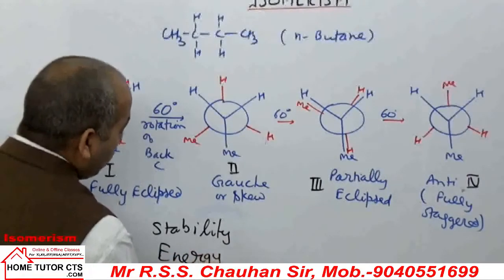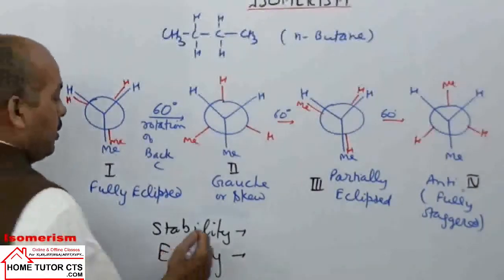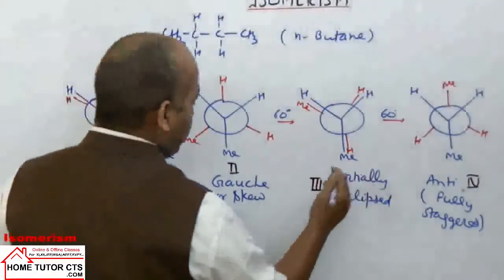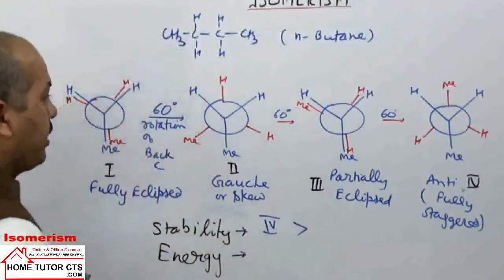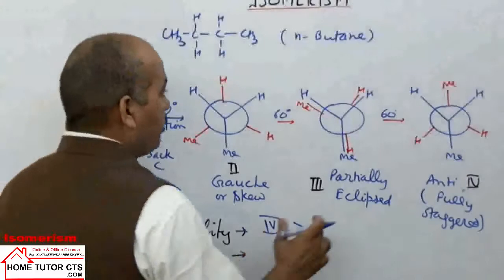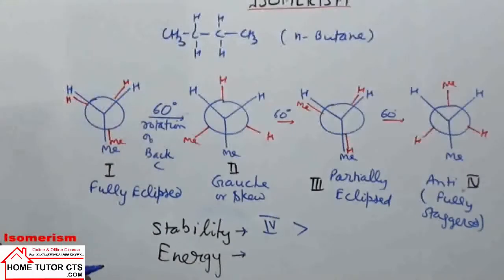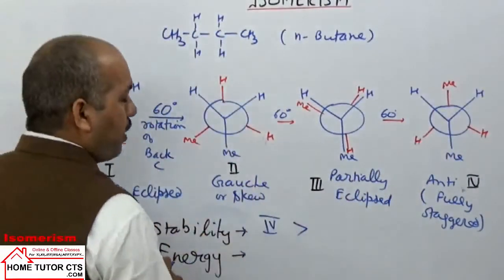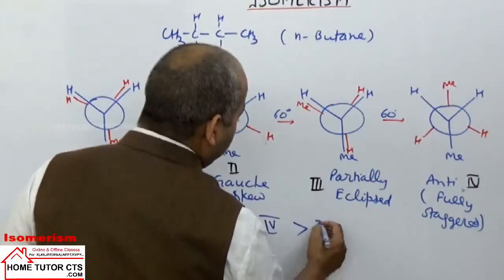Whatever the stability order, the energy order will be the opposite. In the given conformations, can you tell the stability order? Which of them will be the most stable? The fourth structure is the most stable among them. Why does it have the highest stability? Because the two bulky methyl groups are opposite, so they have the least repulsion, as methyl causes more repulsion than hydrogen. With the methyls opposite, all the groups are as far apart as possible. Then in the given conformations, the second is also of staggered type.